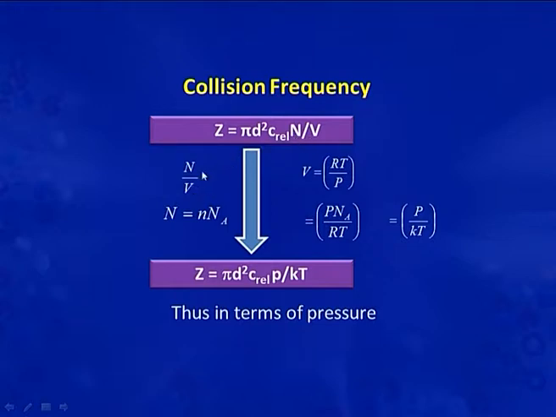We can express this equation in terms of pressure. In place of N by V, if N is given as n into Na, this is Avogadro's number, and V is given by the ideal gas equation, that is RT by P, then in place of this N by V we will write P Na by RT. In place of this, we will get P by kT, where k is the Boltzmann constant, that is R by Na. So, we can express this equation as Z is equal to pi d square C_rel into P by kT.